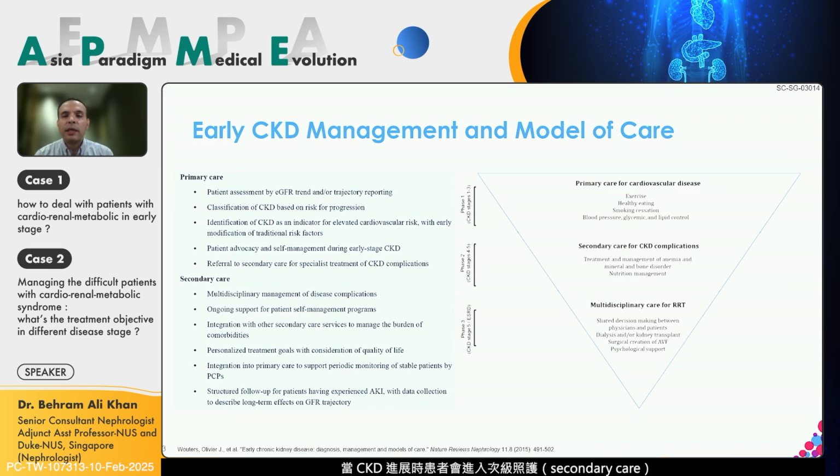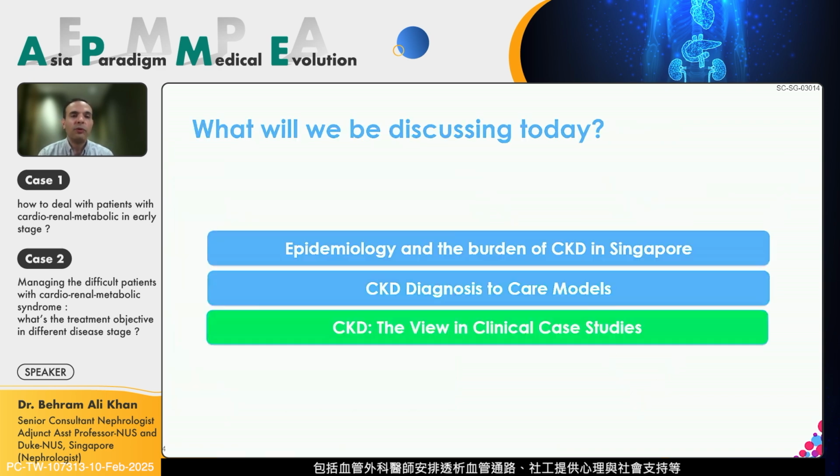Then, of course, the secondary care comes with nephrologists for their CKD complications, and then a multidisciplinary care when they are ending up on dialysis to look at their various accesses for dialysis with a vascular surgeon, psychosocial support with the social workers, and so forth.